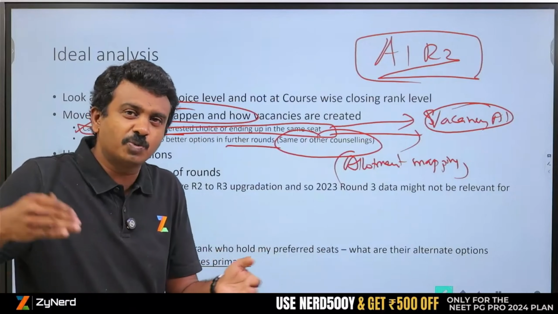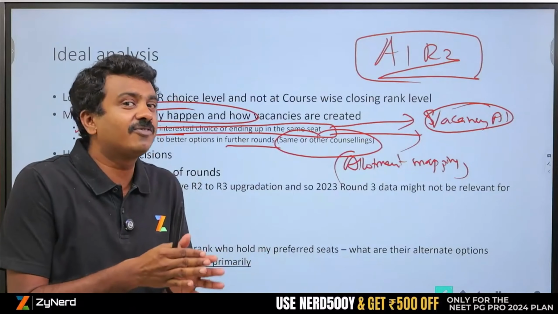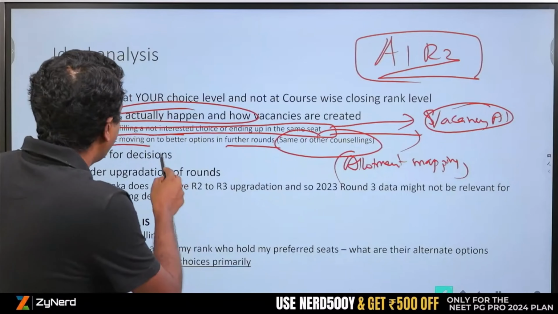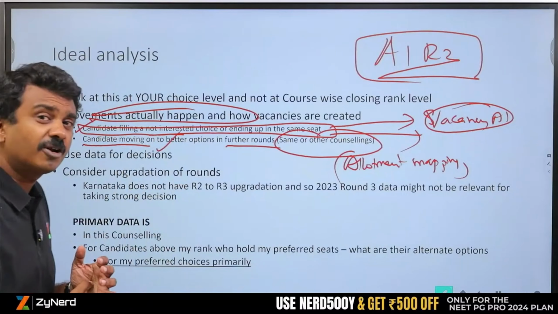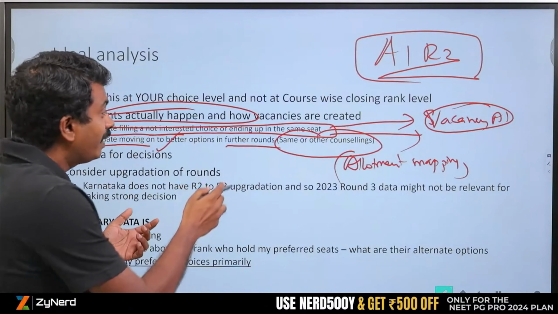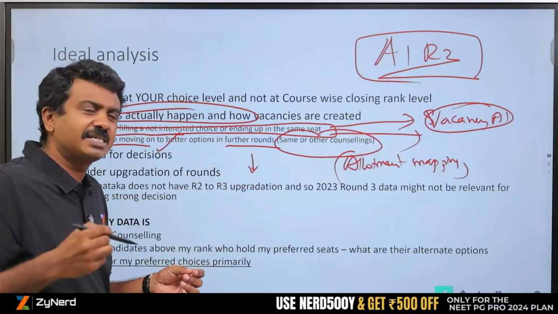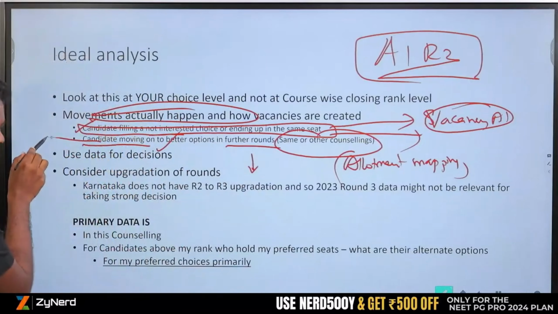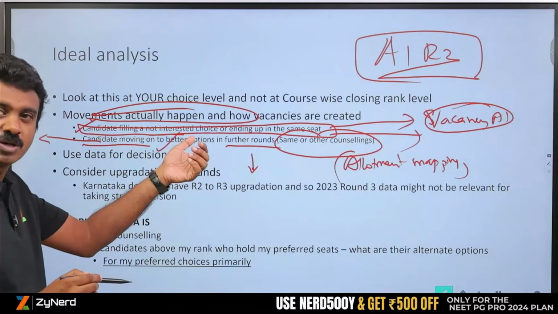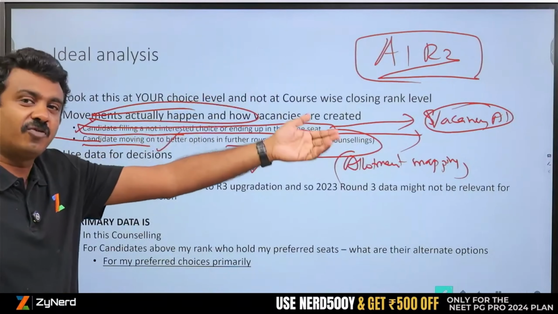General surgery is what he is putting in multiple counsellings. I will be able to figure that out. Second, I will also be able to figure out that this person might have got a better seat in state, so that choice that I have, which this person took above me, might be vacant for the next rounds.